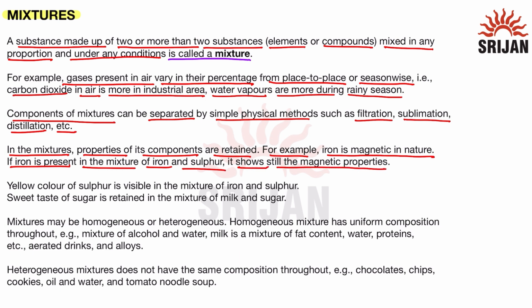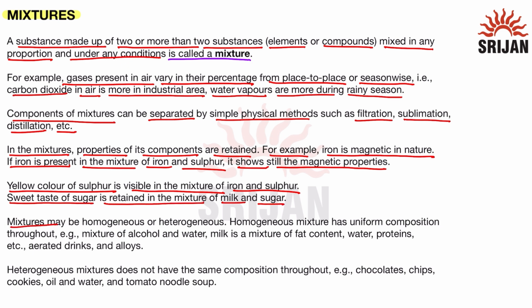So even if we form a mixture, the properties of its components are not lost. Now, the yellow color of sulfur is visible in the mixture of iron and sulfur. This also shows that the properties of components are retained when a mixture is formed, and the sweet taste of sugar is retained in the mixture of milk and sugar.